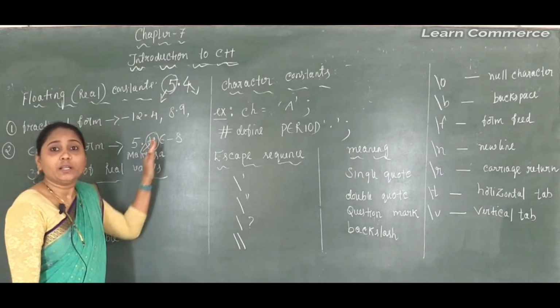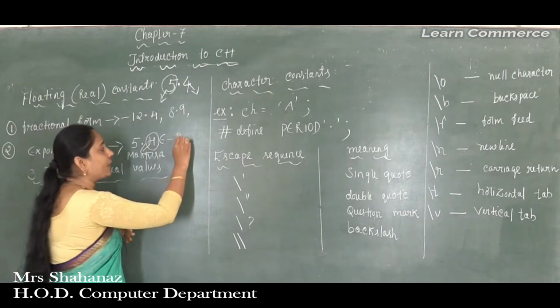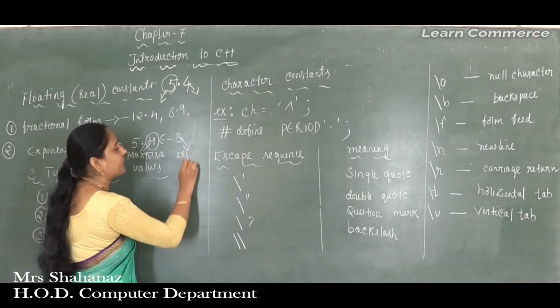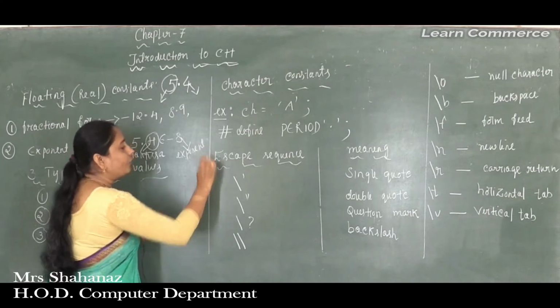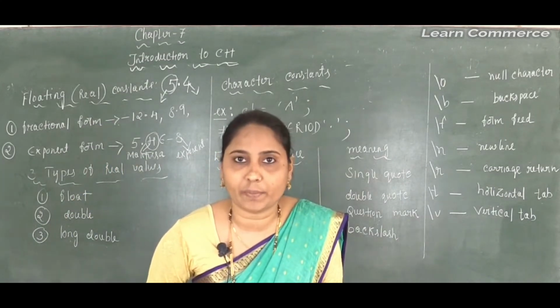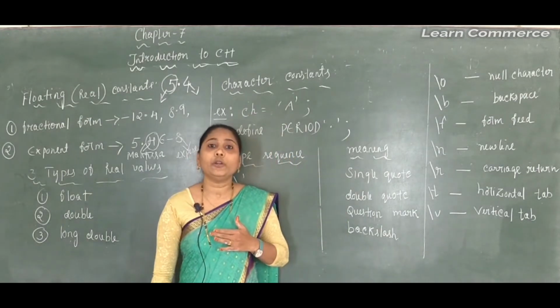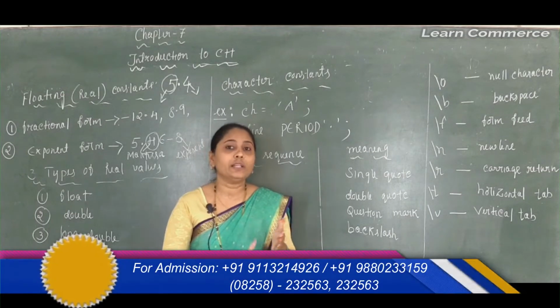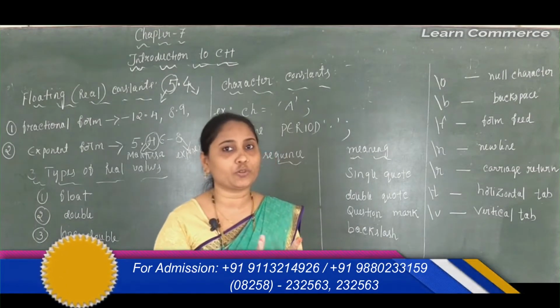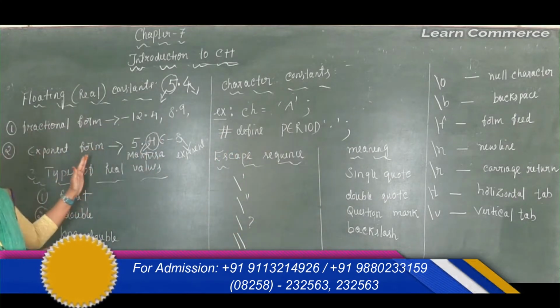Clear this point here? The number before E is called the mantissa and the number after E is called the exponent. So like that we can say for our example of the exponent form. So clear the meaning of the fractional form. Such fractional form is also called the dot notation. Correct? The dot notation and the exponent form, and how are we going to identify it's an exponent form number.